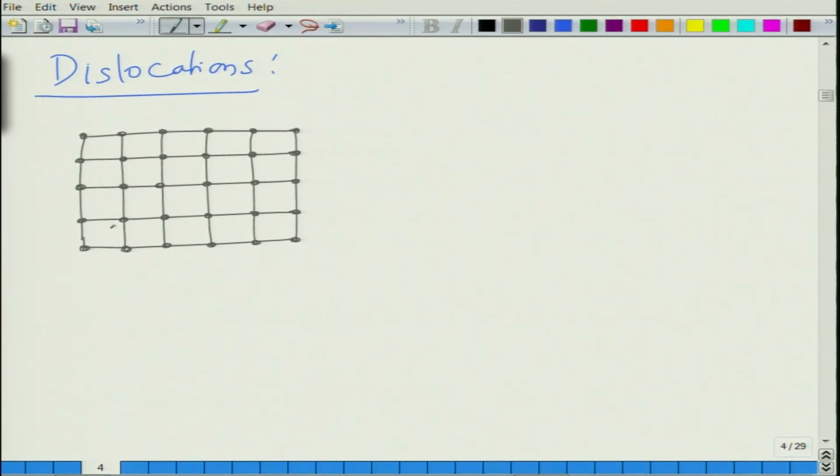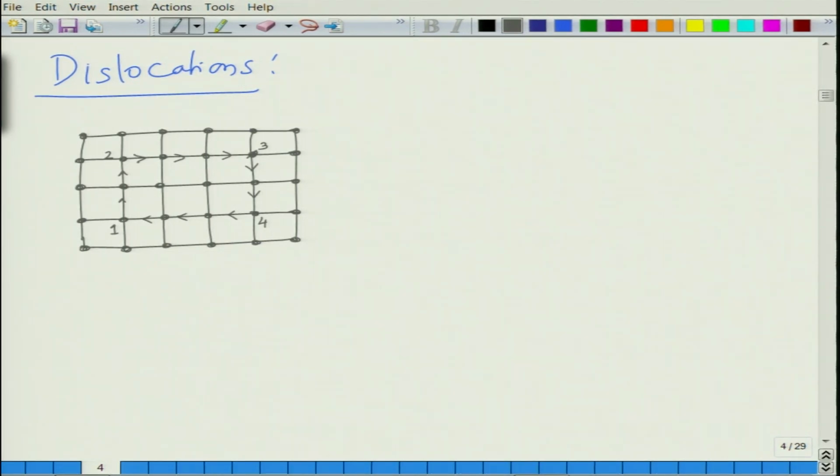Let us say we choose position 1, we go 2 steps up to position 2, then let us say we go 3 steps to the right to position 3, and then we come back by 2 steps downward to position 4. Then again we walk back to position 1 by taking 3 steps to the left.